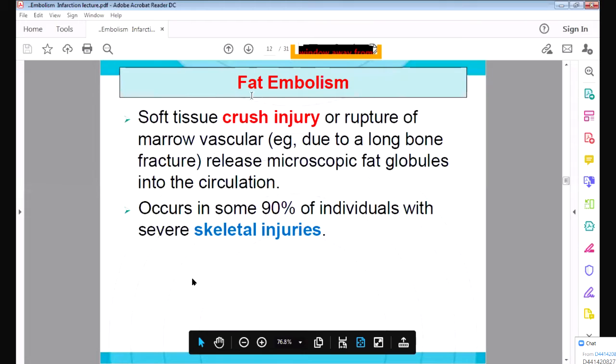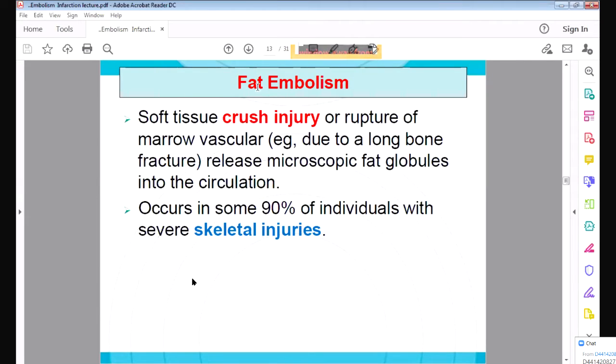Fat embolism. Fat embolism means fat particles that travel in the blood. Normally fat is not present in the blood. Fat will enter the blood whenever there is injury, especially to the bones.